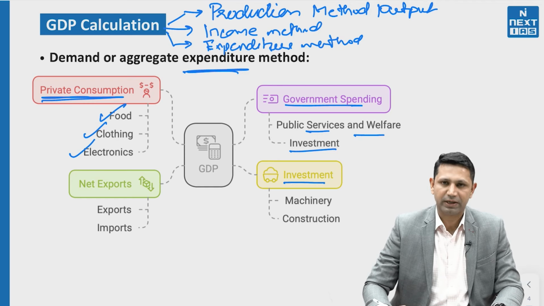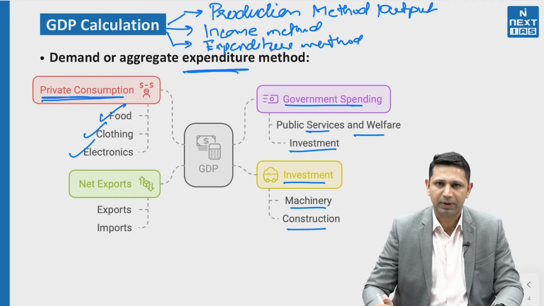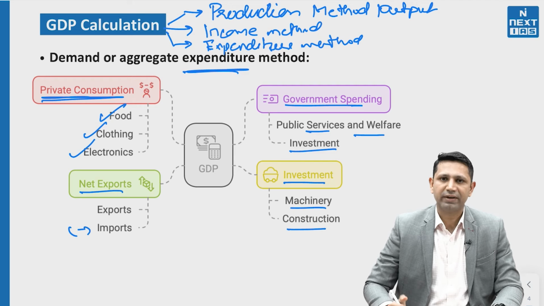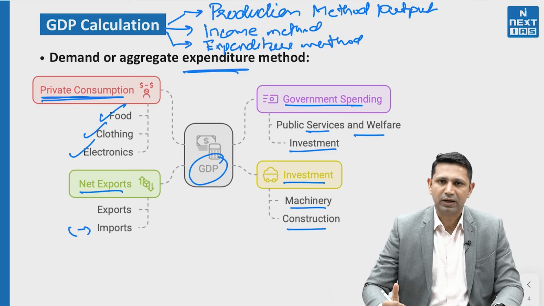Third thing is investment. Investment in terms of machinery or construction or skill development. Last one is net exports. Net exports means exports minus imports. So whatever net exports that are happening, either positive or negative, they are also taken in the expenditure method for our GDP calculation.